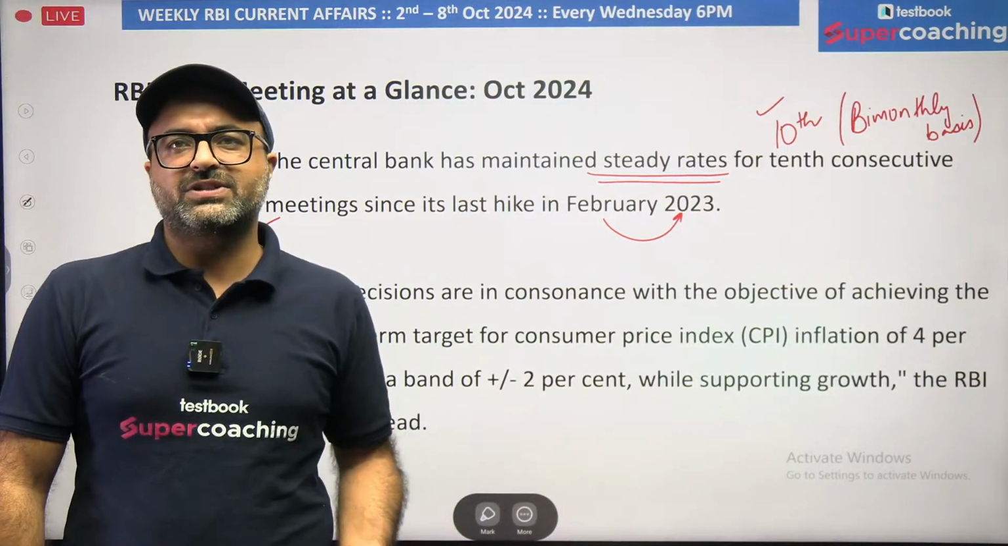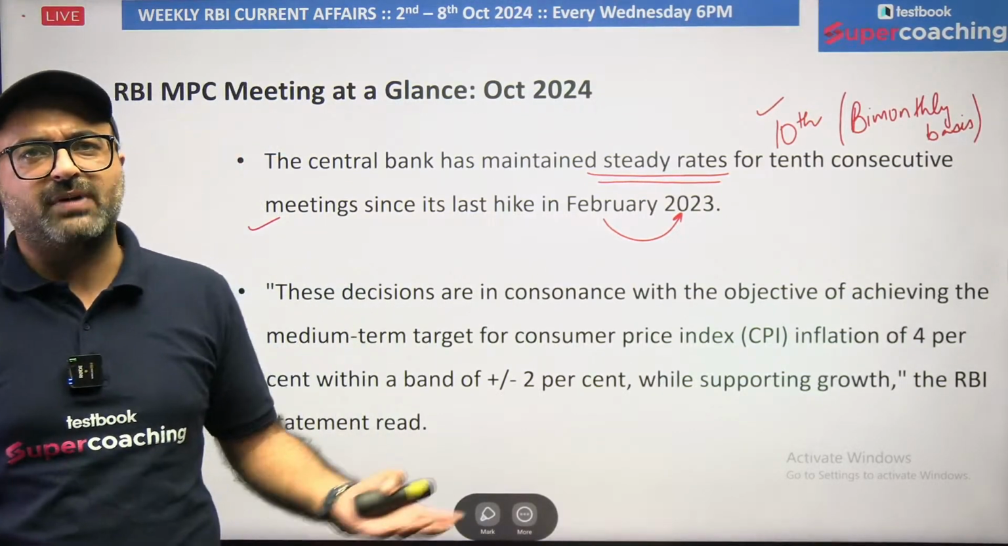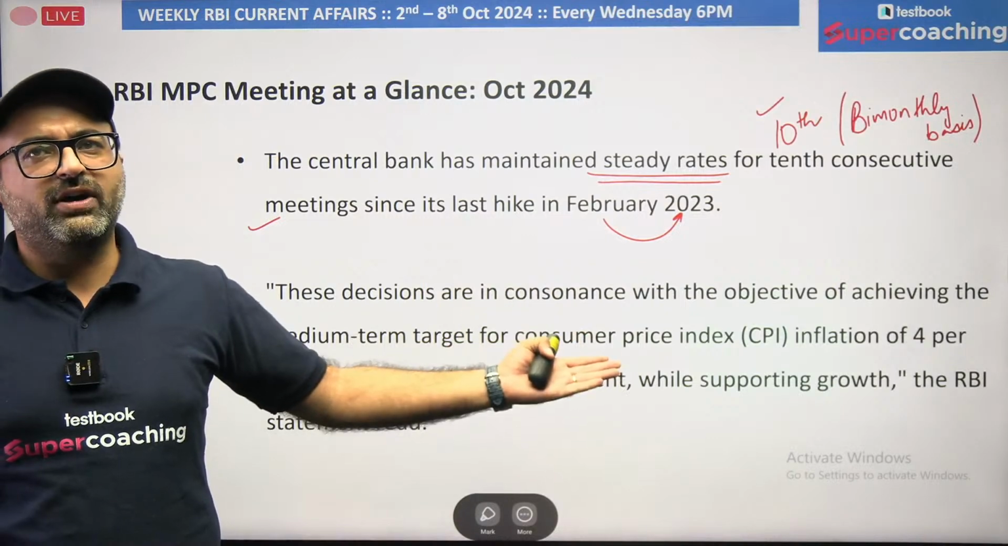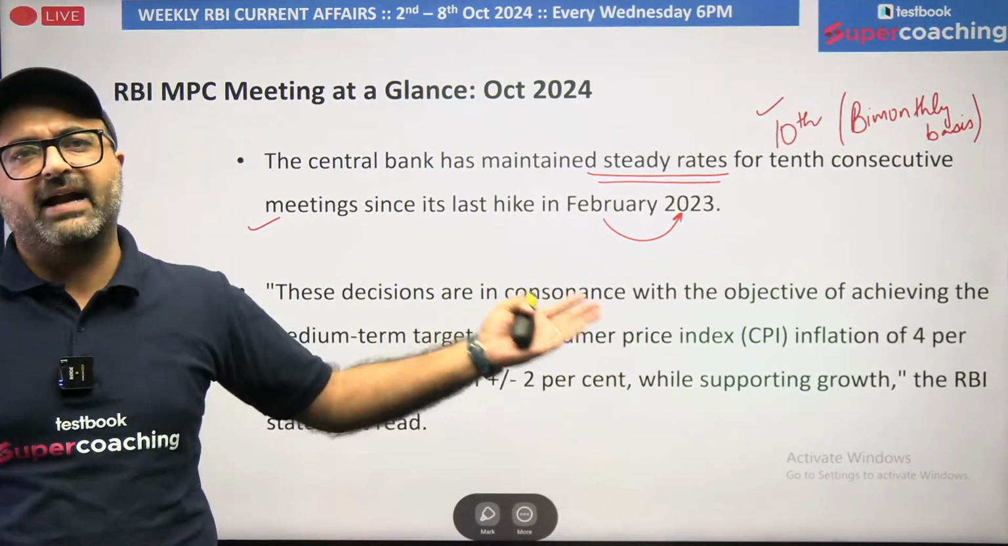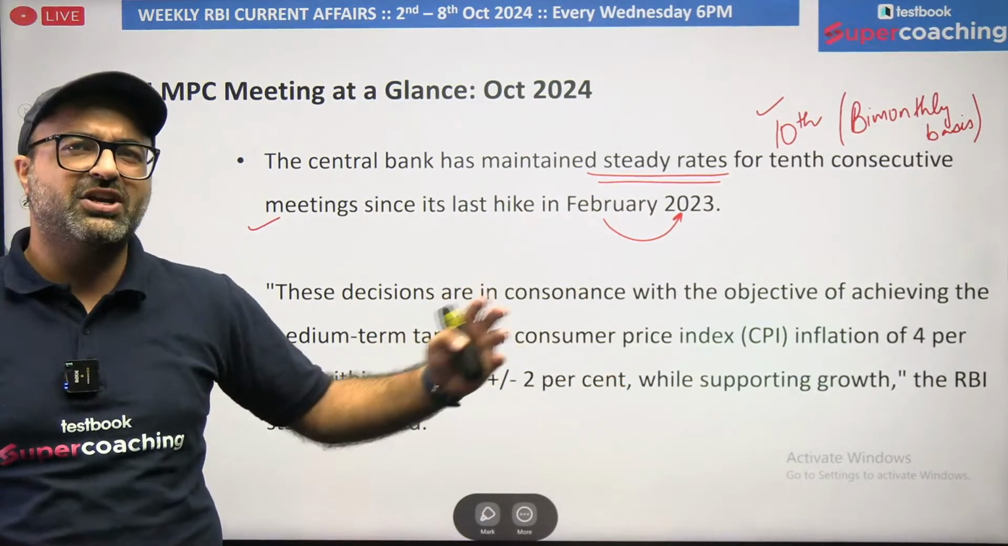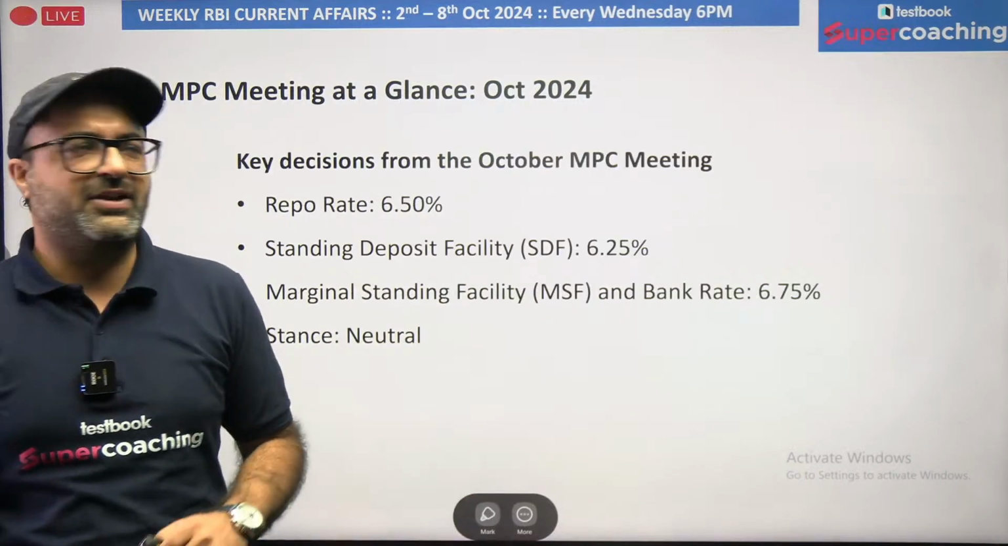These decisions which have been taken by RBI, it is because RBI wants to achieve the control inflation rate of the country, which is in a band of 4% plus minus 2%, which means 2 to 6%, as it is clearly mentioned on the screen.